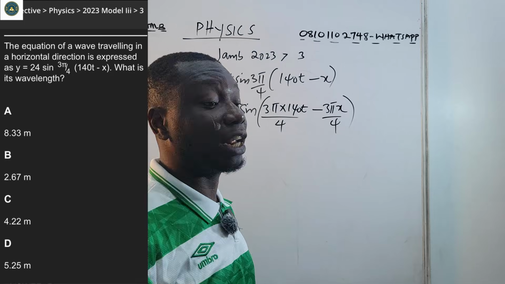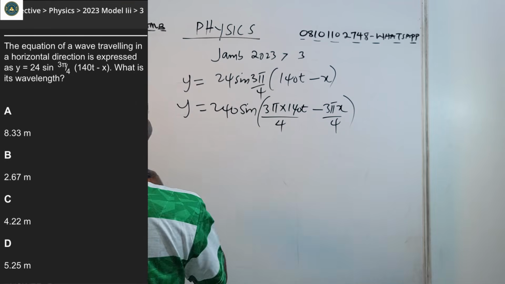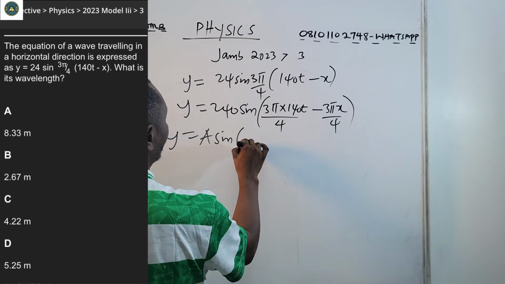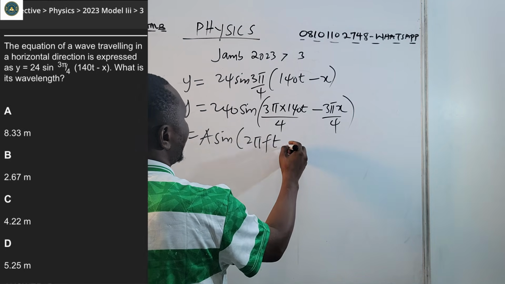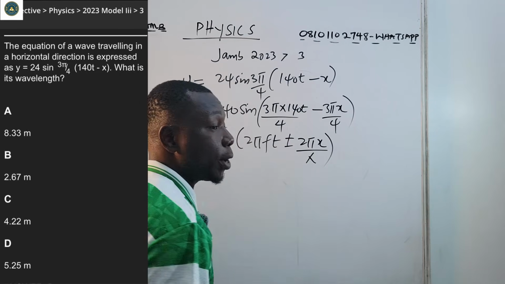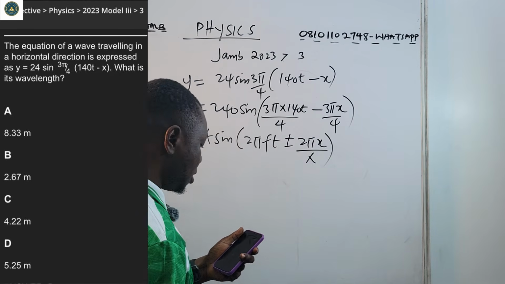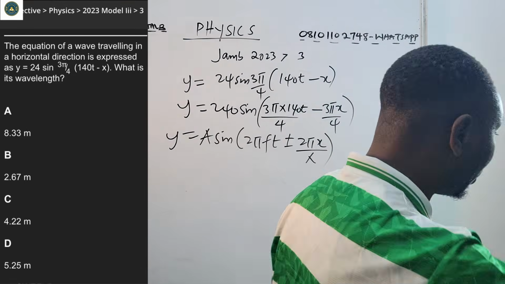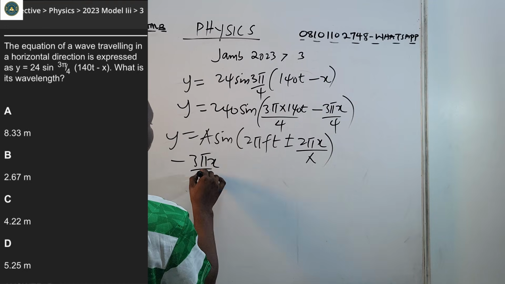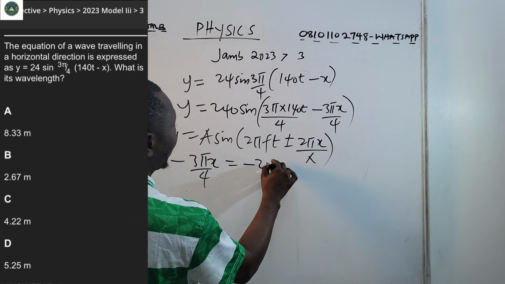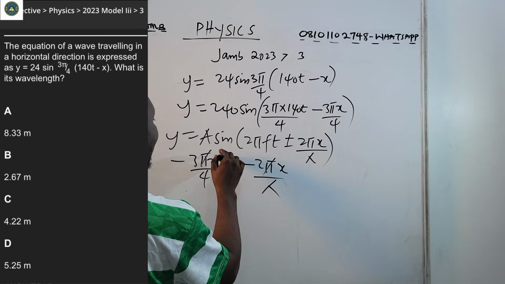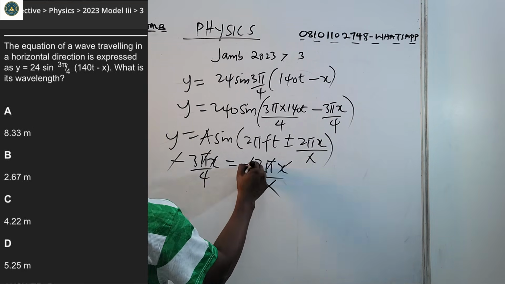So we are mostly concerned with the wavelength. We'll do a comparison. Y is a sine 2 pi ft plus or minus 2 pi x over lambda. We are more concerned with the wavelength because the question says, what is the wavelength? So we have minus 3 pi x over 4 equals minus 2 pi x over lambda. Pi can cancel pi, x can cancel x, minus can cancel minus.